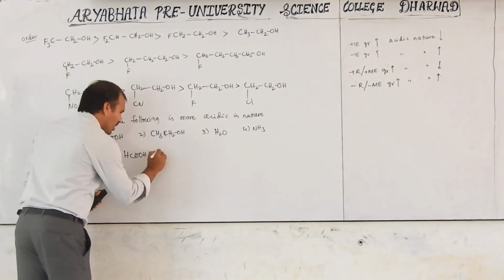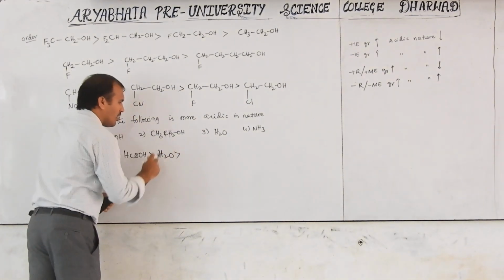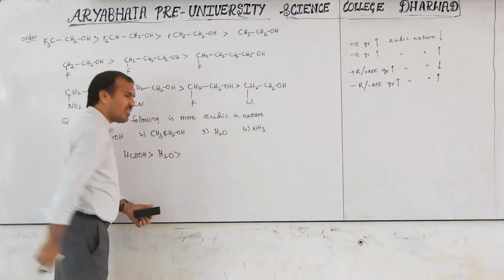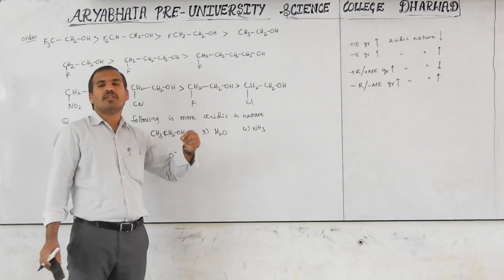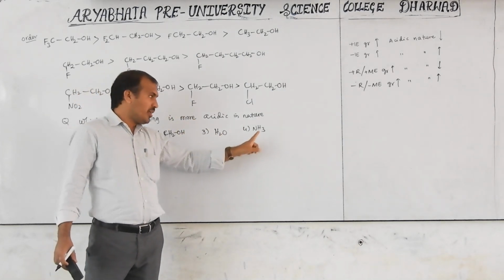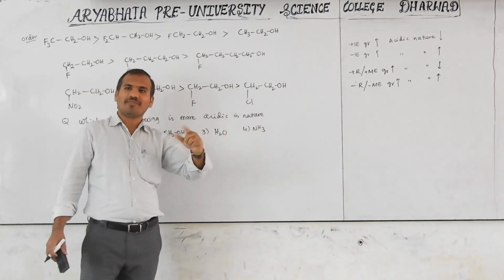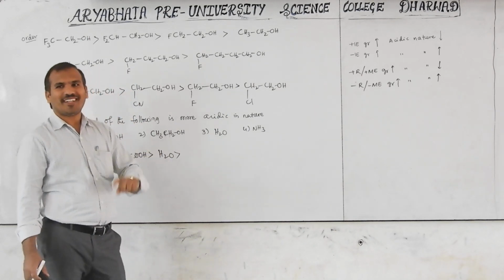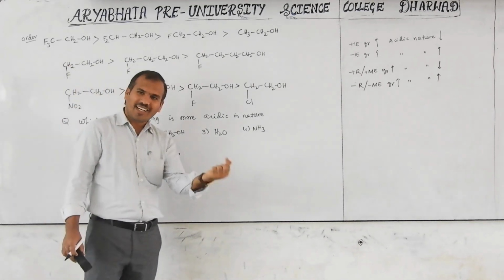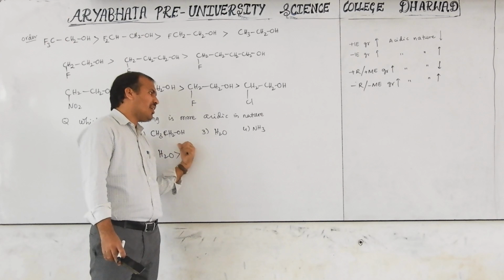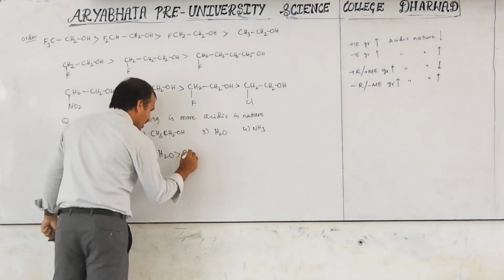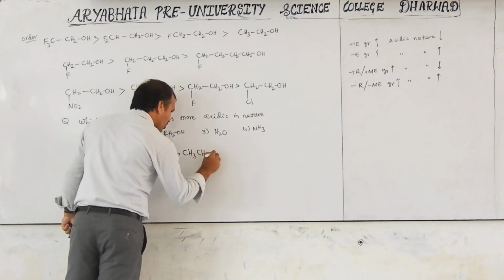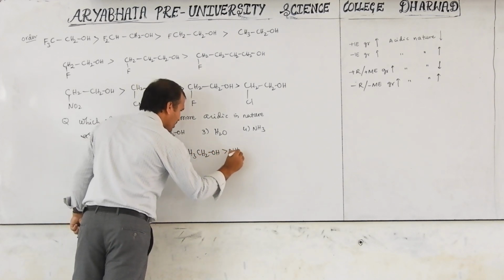Then H2O, next alcohol, because ammonia is a base, you know that basic nature from the amine chapter, as an ammonia derivative. But it is amphoteric also; you may have studied it in the first year. Ammonia can act as amphoteric: it can donate a proton and accept a proton also. But compared to the others, its acidic nature is weak. That's why the order is CH3CH2OH, next NH3.